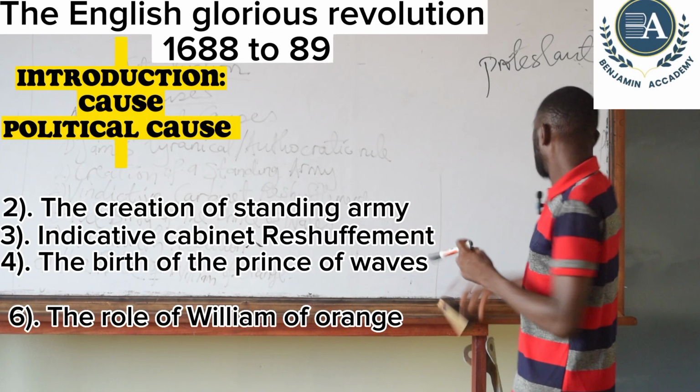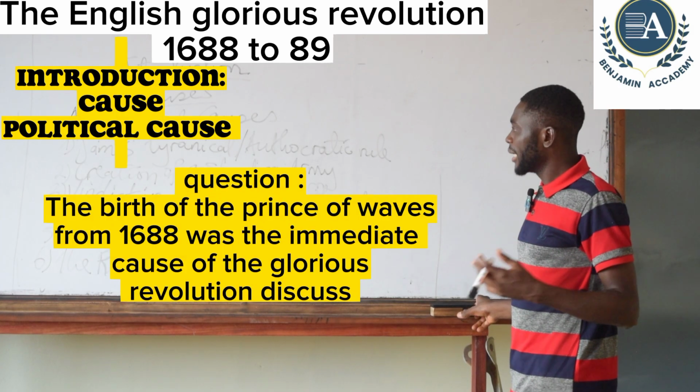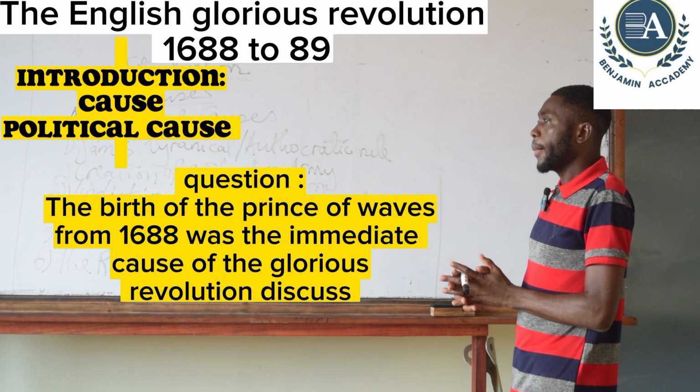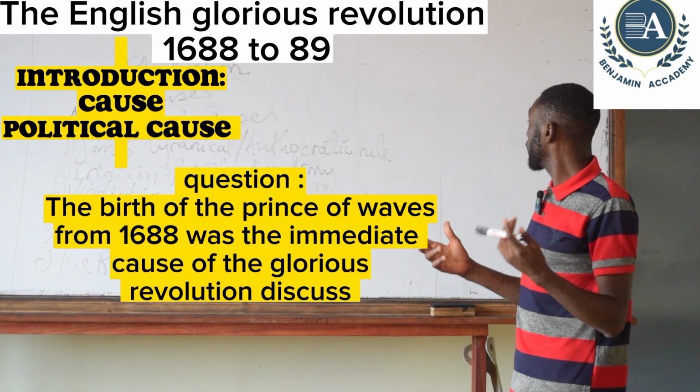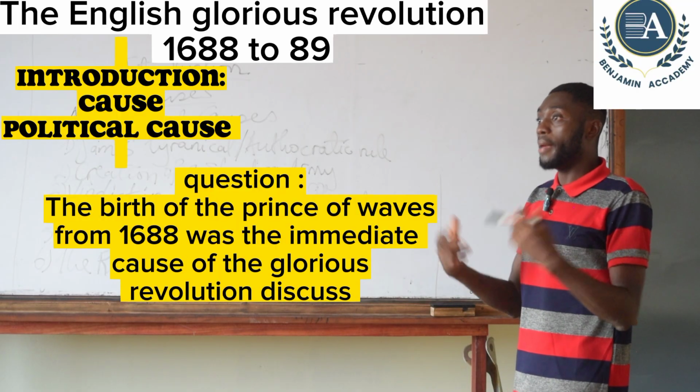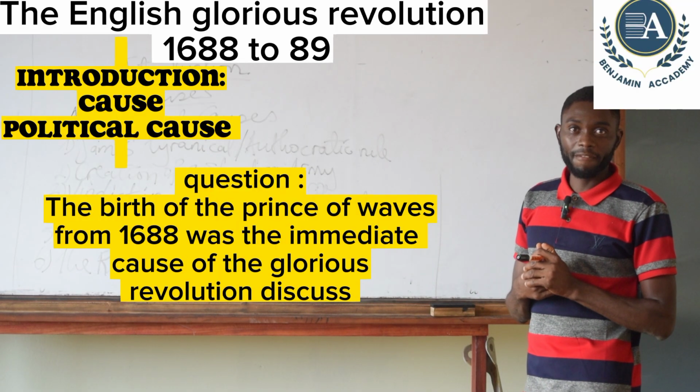Now, most often the GCE sets questions using these political causes. The GCE board can set a question: the birth of the Prince of Wales in 1688 was the immediate cause of the Glorious Revolution. Discuss. 25 marks.